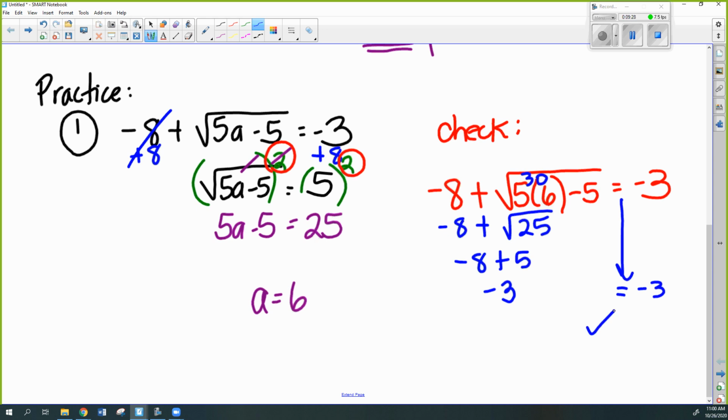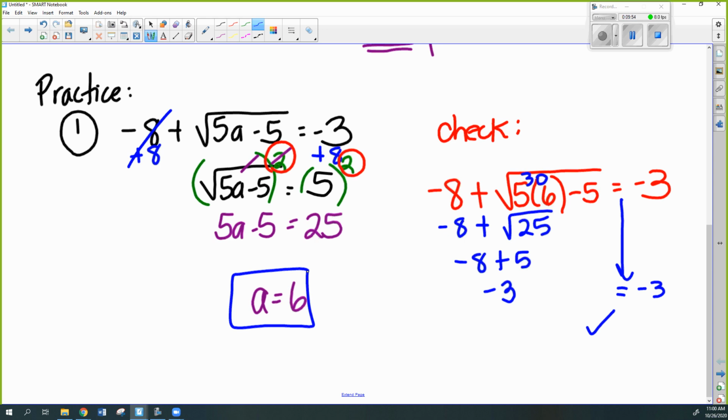So -3 is not my answer. It just shows me that my answer of A equals 6 is correct. Okay, now, if you use an odd exponent, you don't have to check, but you can always check, and then you know if you're right or wrong. Okay, but if you use an even exponent, you have to check.